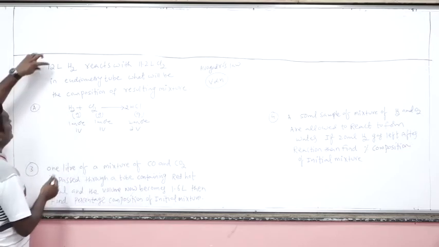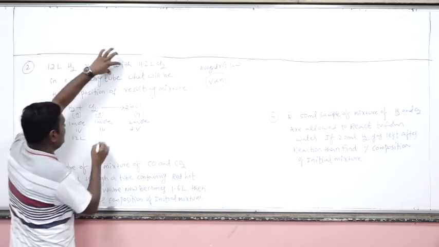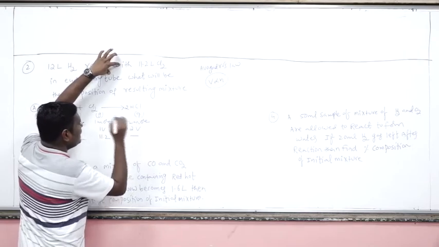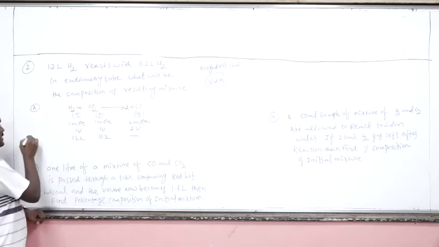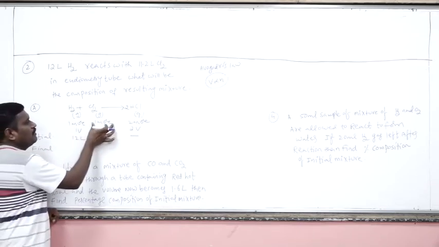But in the question, this is given how many liters? 12 liters. It is given what? 11.2 liters only. Now initially there will not be any hydrogen chloride. Okay. This is initial, before reaction. Okay. Final.